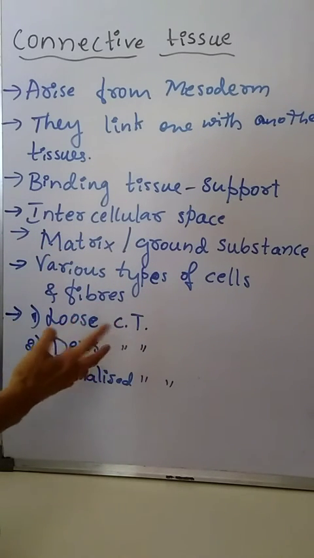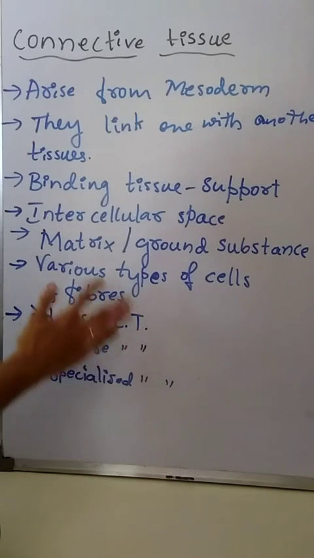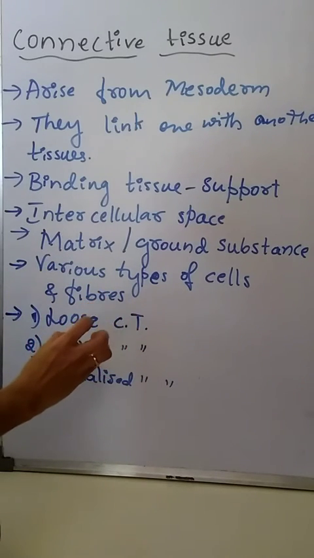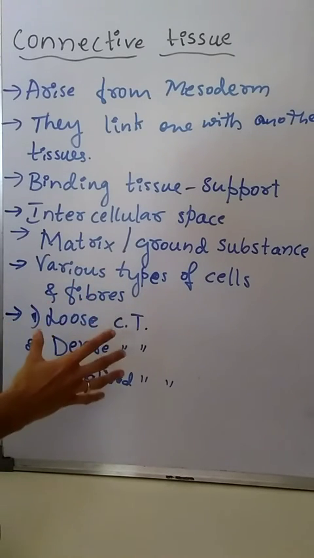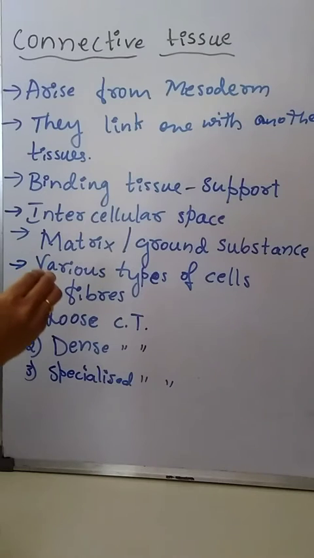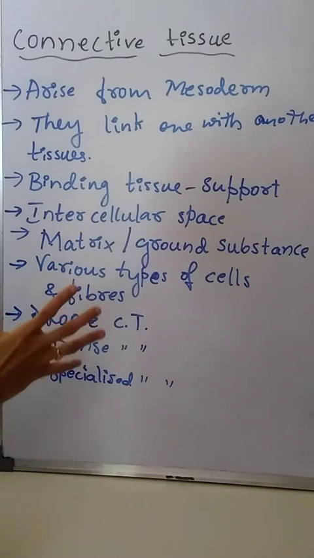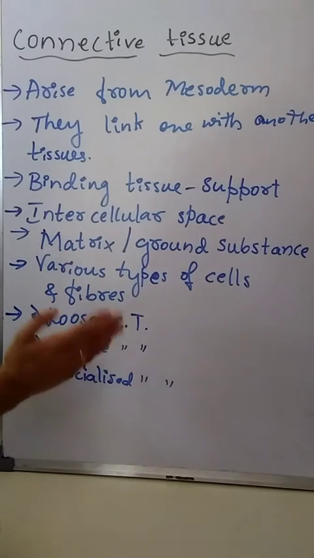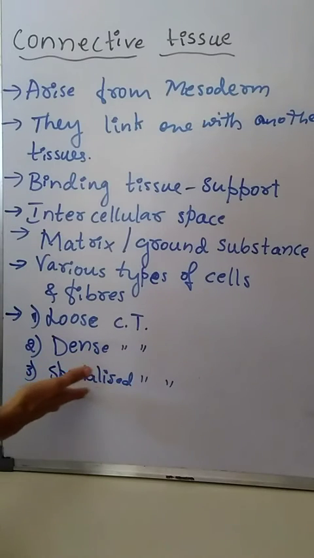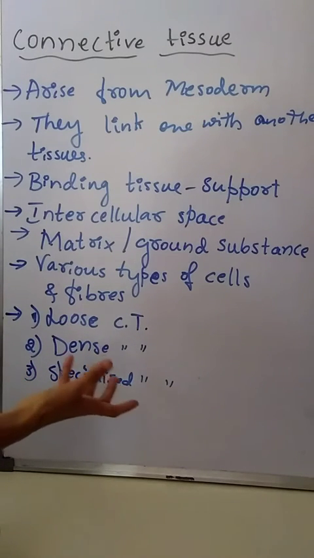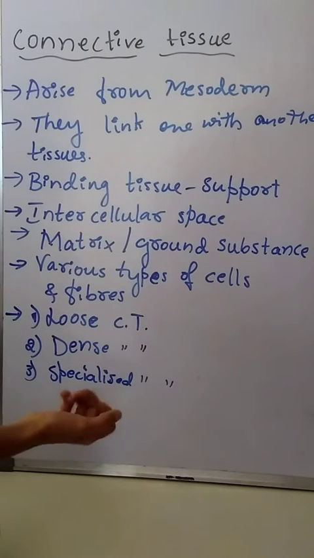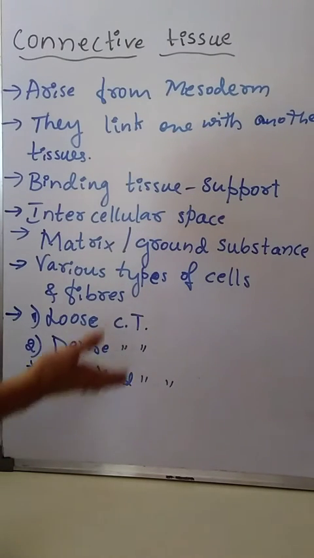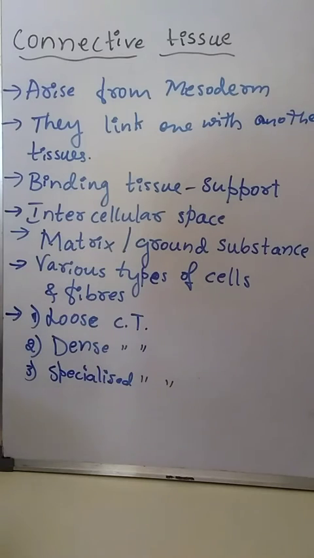Loose means the cells and fibers are arranged loosely in the matrix. Dense means that in the matrix, cells and fibers are compactly or tightly arranged. Specialized means it may be a fluid matrix. These things we are going to discuss now.